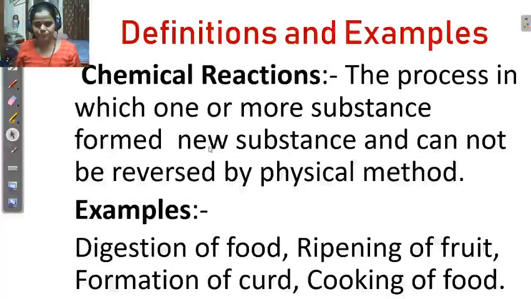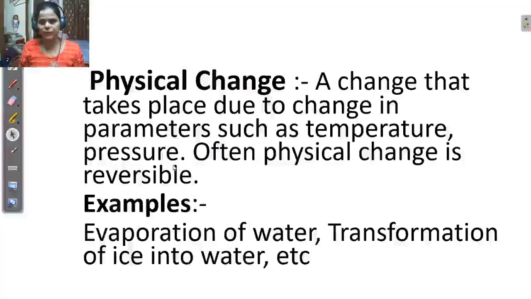Next, what is a physical change? Physical change means a change that takes place due to parameters like temperature or pressure.